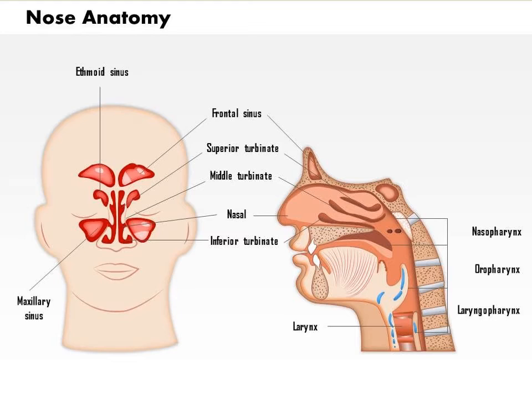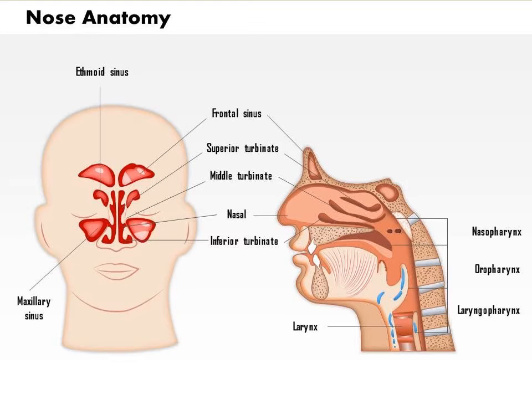Okay, everybody see the picture. Nasal turbinate, superior turbinate, frontal sinus, middle turbinate, nasopharynx, oropharynx, laryngopharynx, the nasal cavity, direction of inhaled air, olfactory receptors in the nasal epithelium.